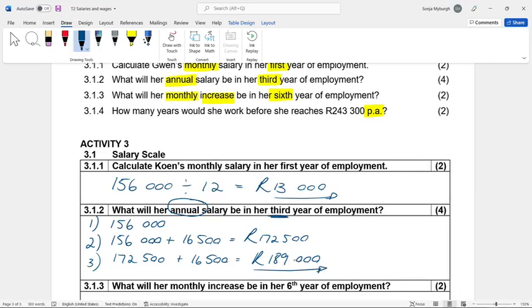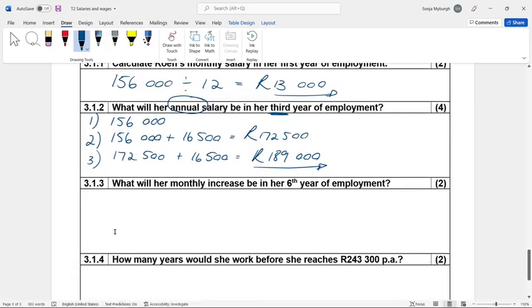Now, sometimes you get confused and you ask the question, is this now at the beginning of the year or the end of the year? In her 3rd year, that will be her salary divided by 12 per month. So from the first month of that 3rd year, she will start earning the 189,000 in parts of per month, 12 parts.